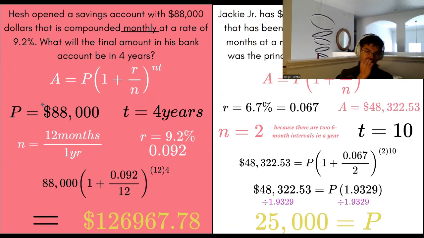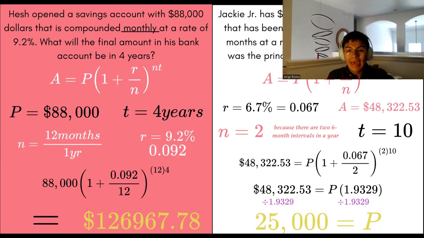That's a lot of money. So compounded interest grows a lot larger, a lot quicker. So here we have another question. Jackie Jr. has $48,322.53 in a savings account that has been compounding interest every 6 months at a rate of 6.7% for 10 years. What is the principal amount of the account?